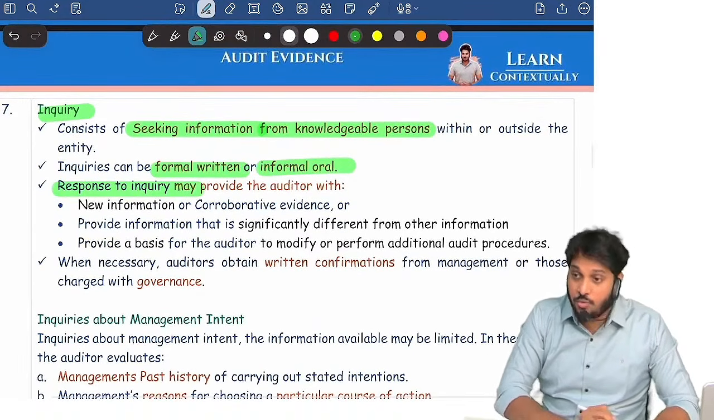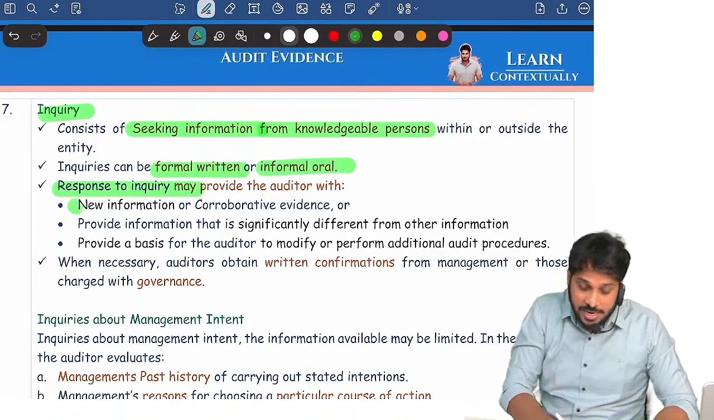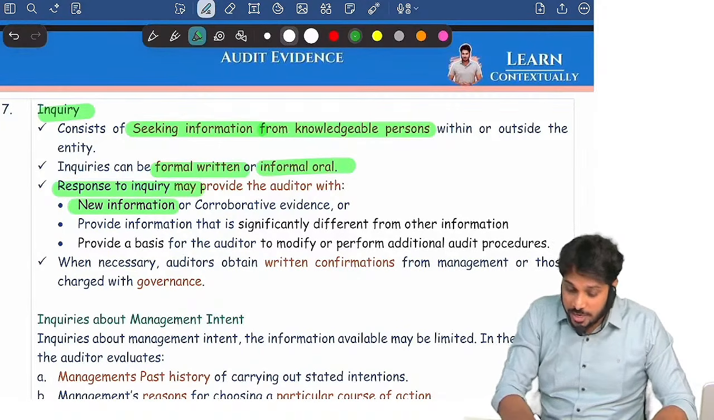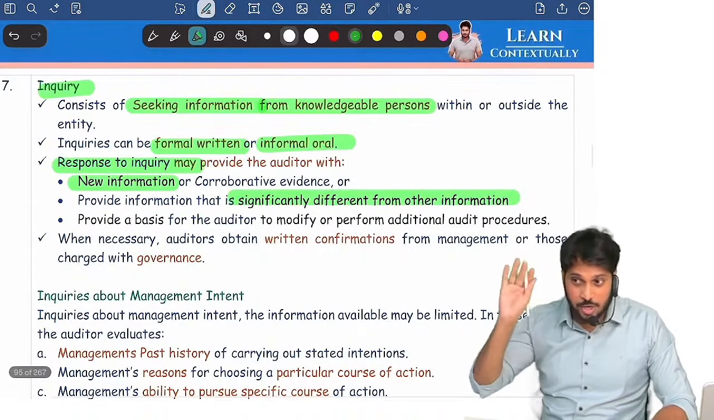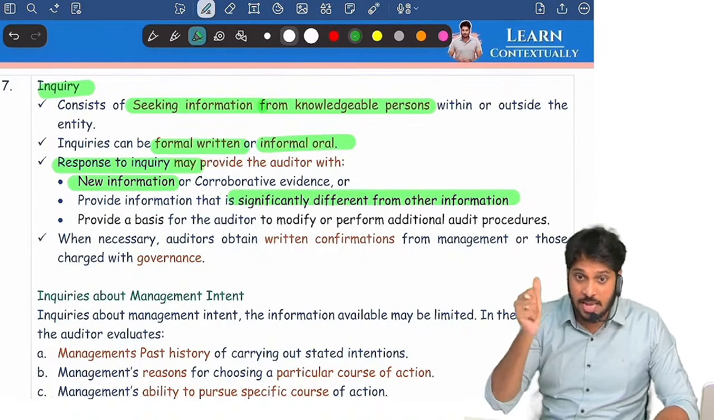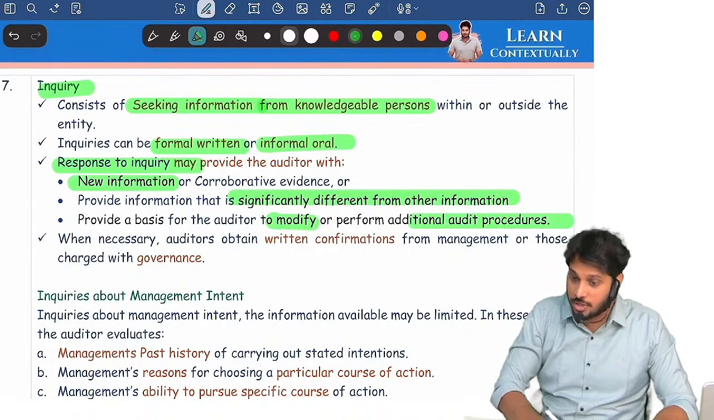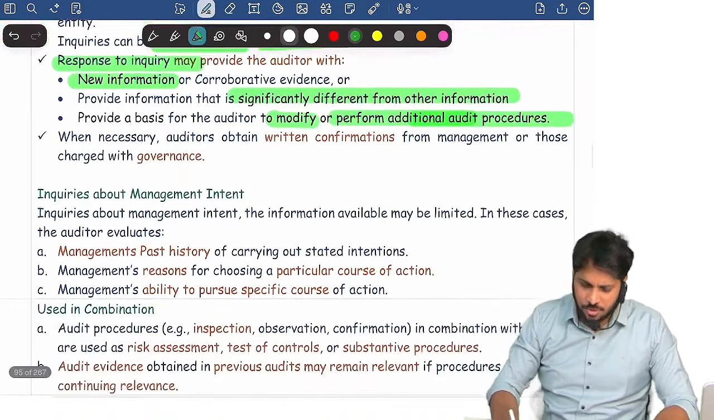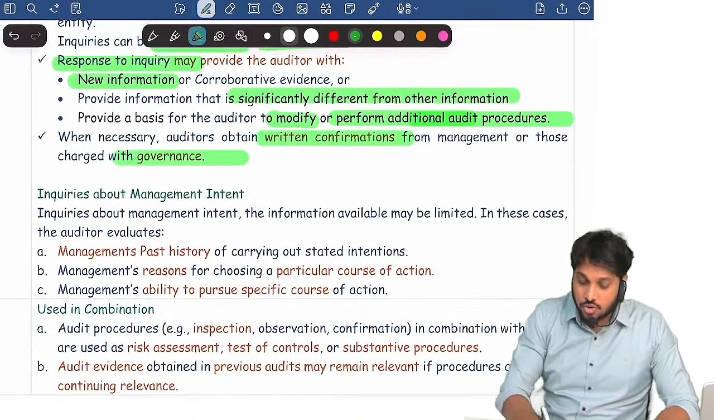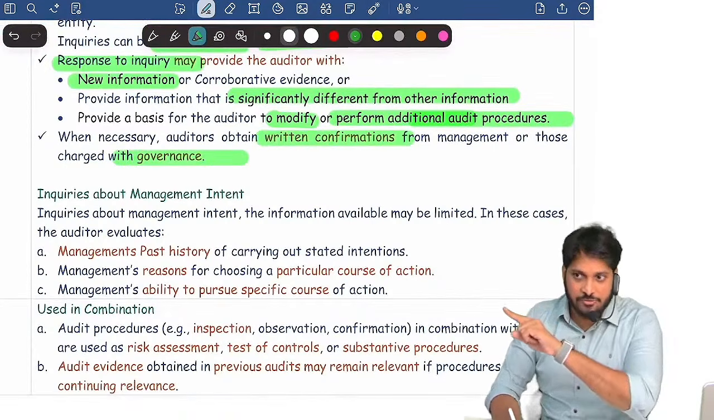Because of inquiry, what will you get? You will get new information, or information that is different from other information, or based on inquiry you get some response that may help you to modify the audit procedure, or may make you perform additional audit procedure. Yes or no?